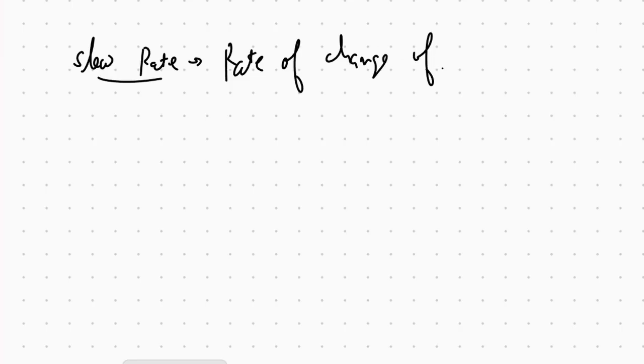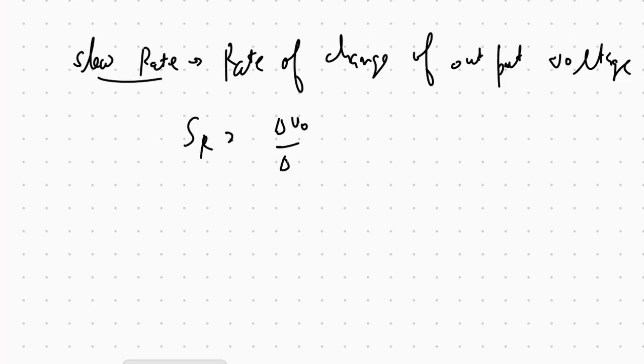Then we have the slew rate. The slew rate is the rate of change of output voltage. It can be written as SR, which is equal to delta V naught by delta T, in volts per microsecond.